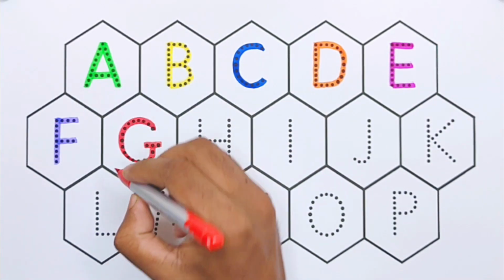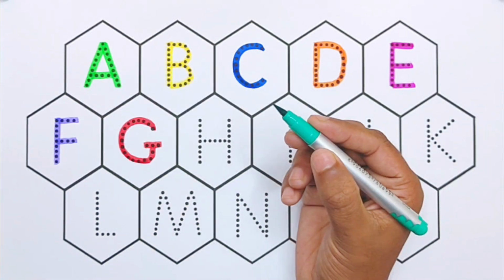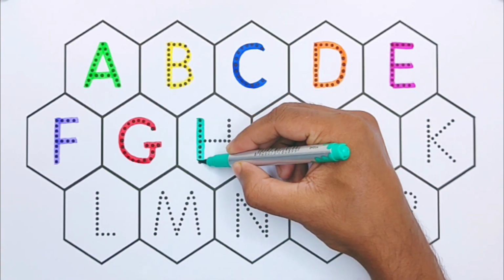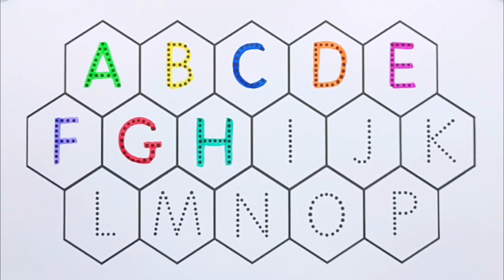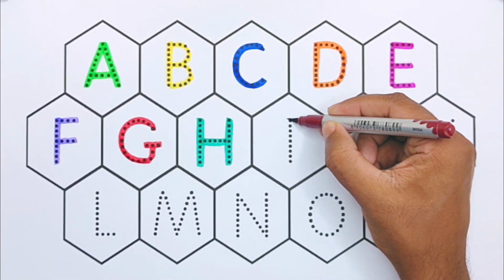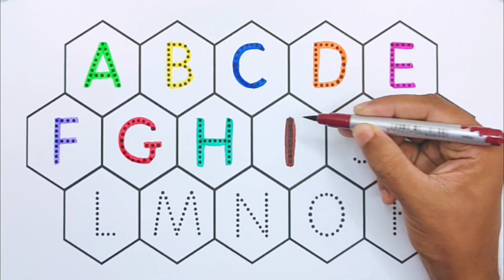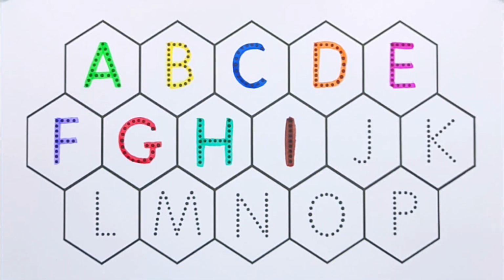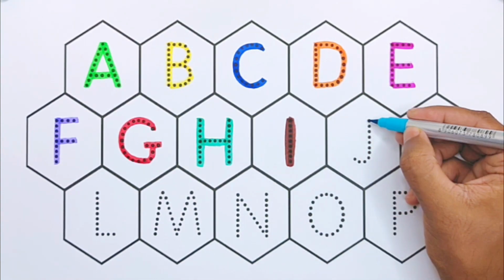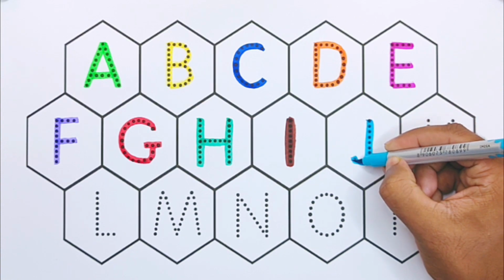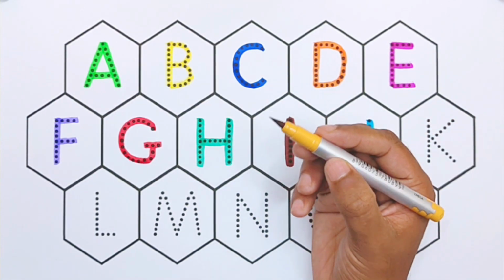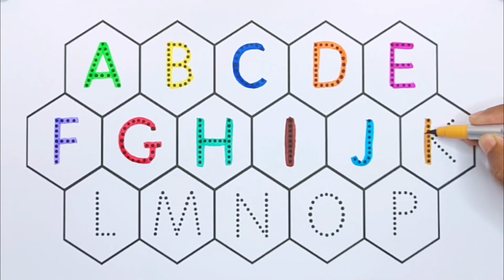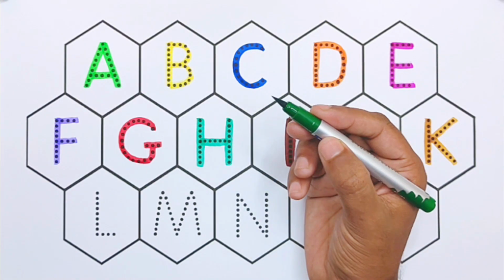G for garden. Green color. H for house. Brown color. I for ice cream. Sky blue color. J for juice. Yellow brown color. K for kite. Parrot color.